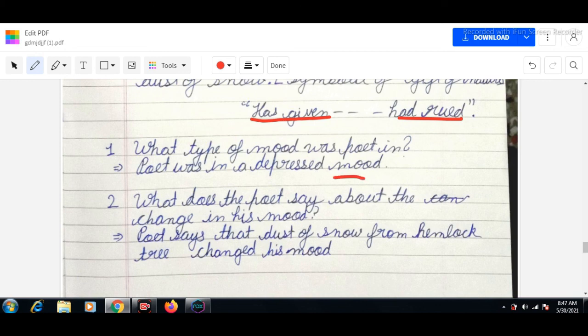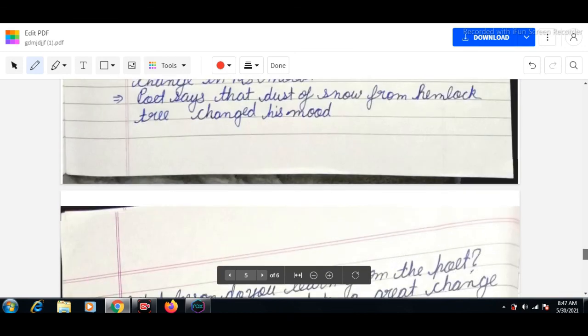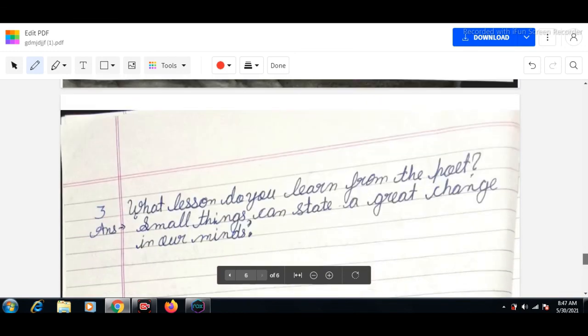So we all know that the poet is in a depressed mood. What does the poet say about the change in his mood? The poet says that the dust of snow from the hemlock tree changed his mood. And what lesson do you learn from this poem? The lesson we learn from this poem is that small things can create a great change in our mind.